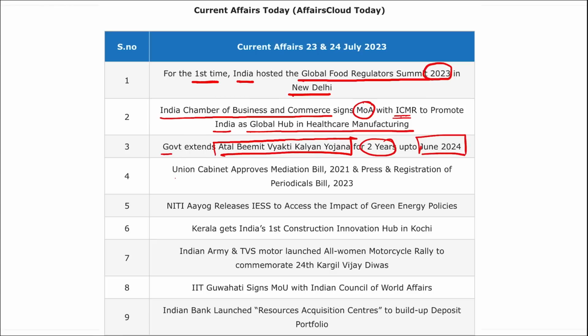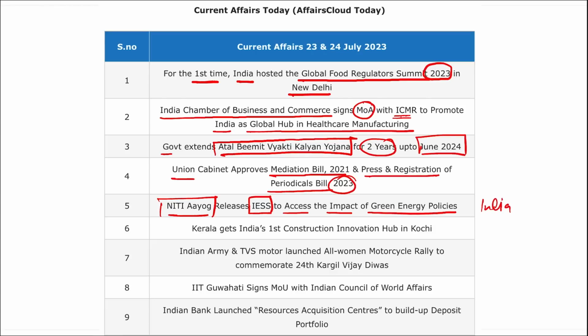NITI Aayog has released the IESS. This is to assess the impact of green energy policies in India. This IESS is a tool that will help various ministries and departments. Then it is Kerala that got India's first construction innovation hub, in Kochi, Kerala.